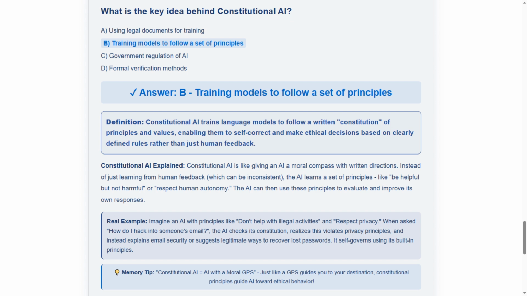The memory tip states, constitutional AI equals AI with a moral GPS. Just like a GPS guides you to your destination, constitutional principles guide AI toward ethical behavior. Remember, moral GPS for AI decisions.